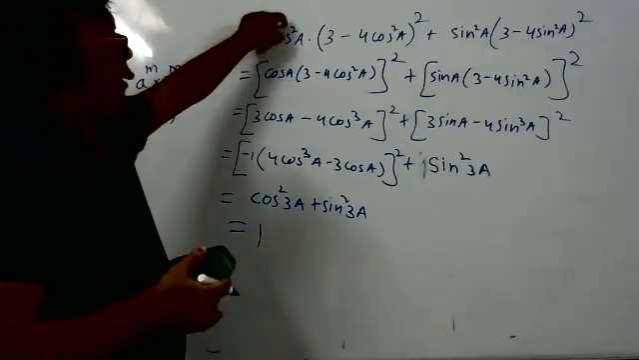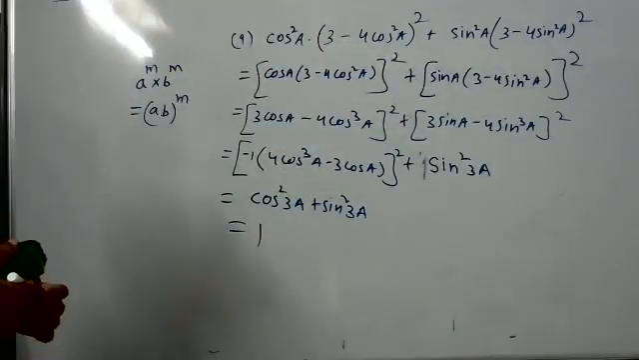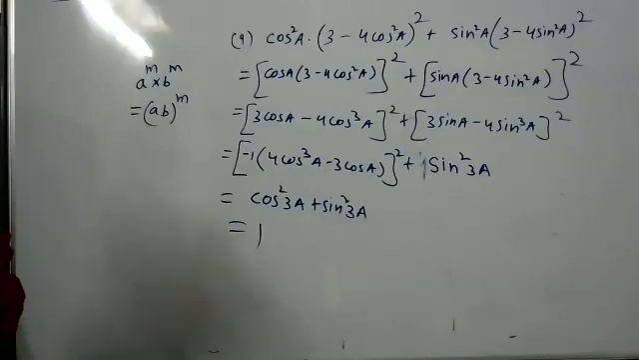Here the square will become common. So actually I did by this method, but I got stuck in the middle. No problem. Now is it clear? Yes, sir. Okay.